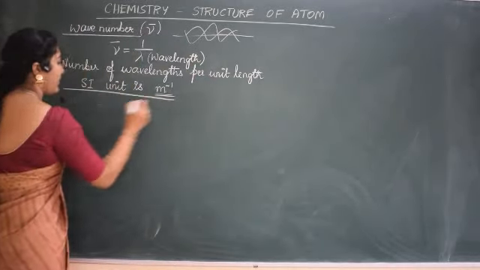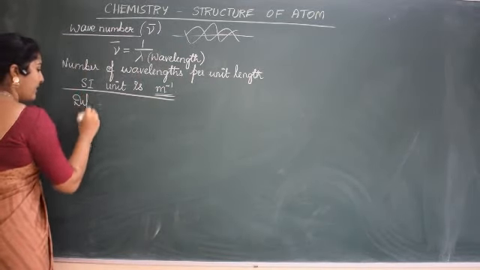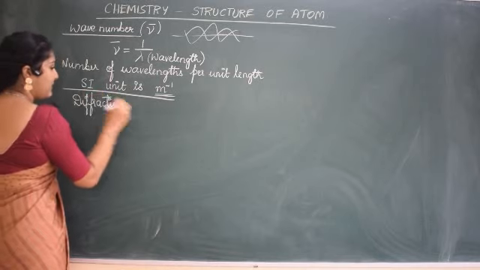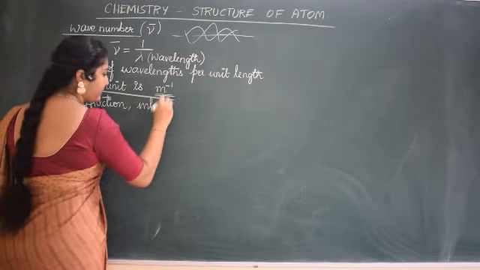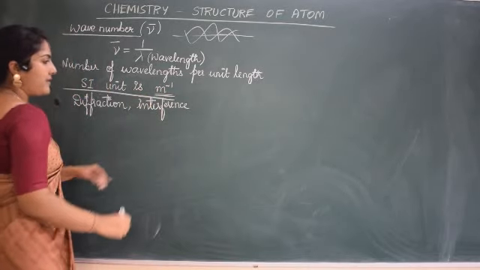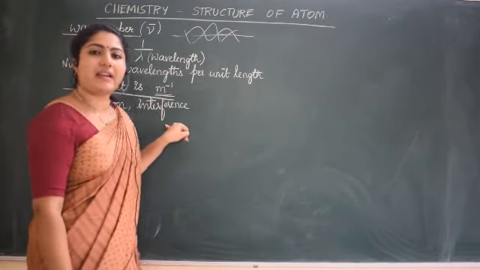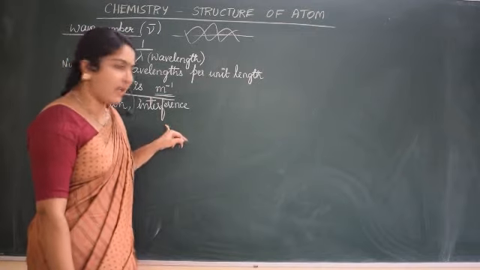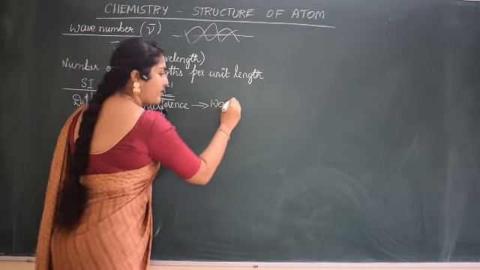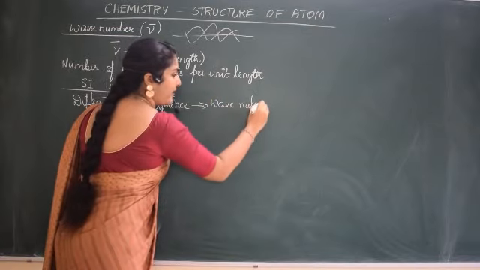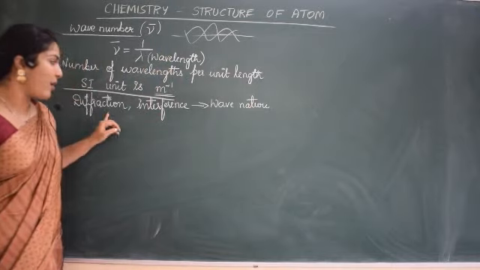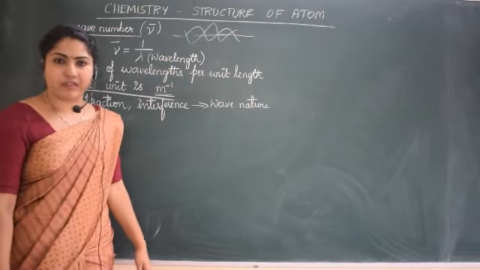Phenomena like diffraction and interference, you will study in detail in physics, so I will not go into detail. All these phenomena could be explained by considering wave nature. The wave nature of electromagnetic radiation could explain diffraction and interference.